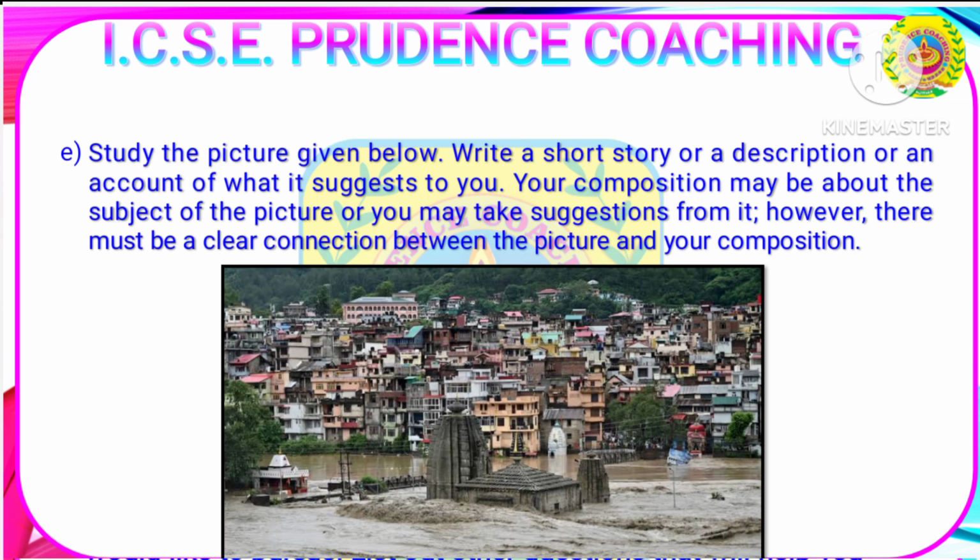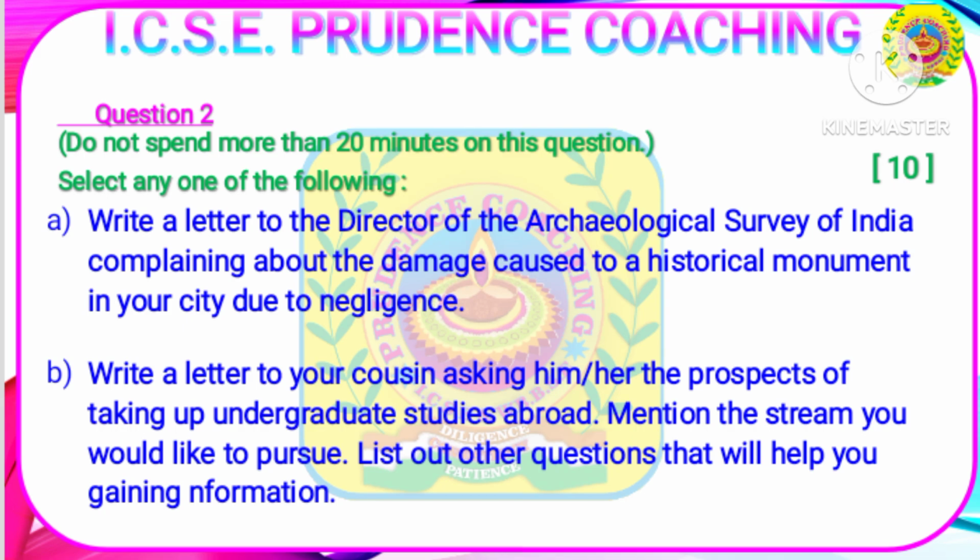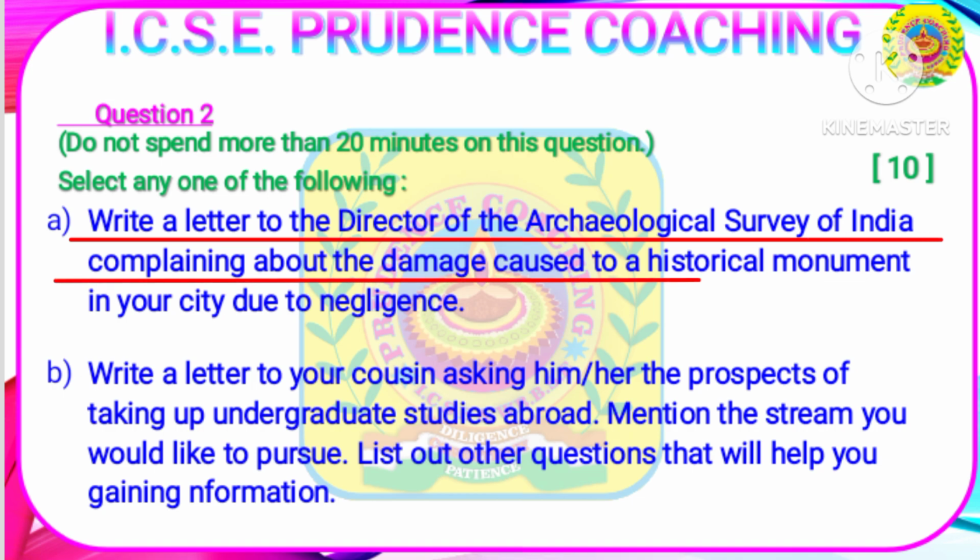Your next question is question number 2. Here you have to complete it within 20 minutes and you will be awarded 10 marks for writing the letter section. As you know, both types of letters, informal and formal, will be there. So here the first question is, write a letter to the director of the Archaeological Survey of India complaining about the damage caused to a historical monument in your city due to negligence. As you can see, this is the formal letter where you need to request the director of the Archaeological Survey of India to protect the historical monuments.